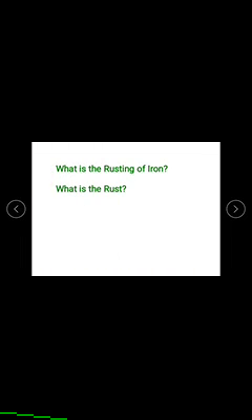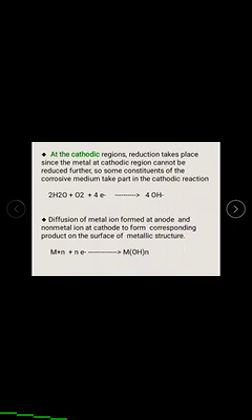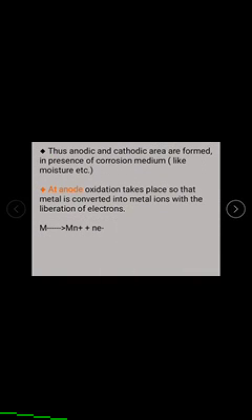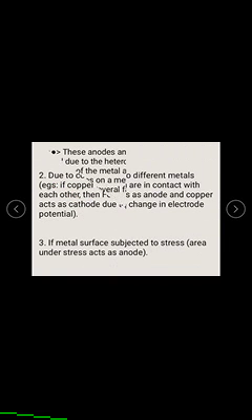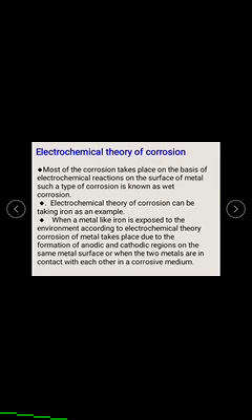Okay, let us see once again these points in the electrochemical theory of corrosion of a metal. Most of the corrosion takes place on the basis of electrochemical reactions on the surface of a metal. Such a corrosion is known as wet corrosion. This can be explained by Whitney.